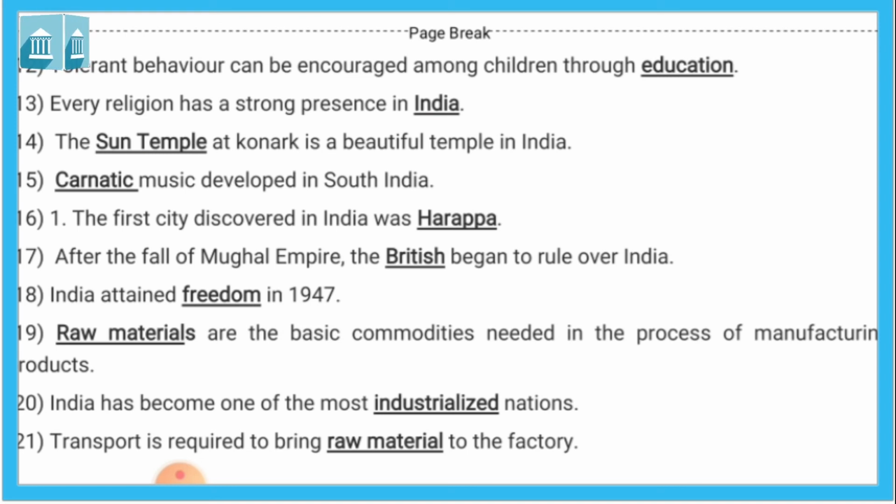Eighteenth, India attained freedom in 1947. So British began to rule over India, and in the year 1947 India attained the freedom from the British rule. ब्रिटिश रूल से हमें कब फ्रीडम मिला? 1947. That's why we celebrate our national festival Independence Day, 15 August 1947.